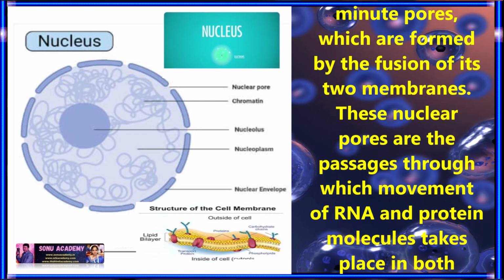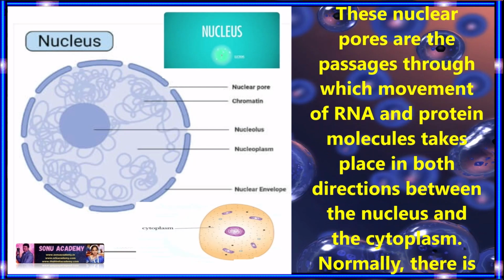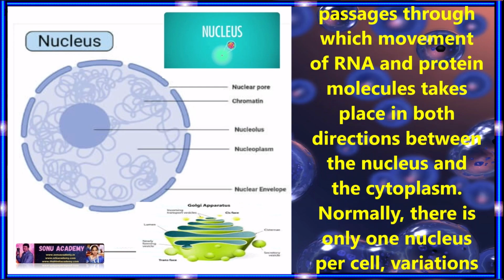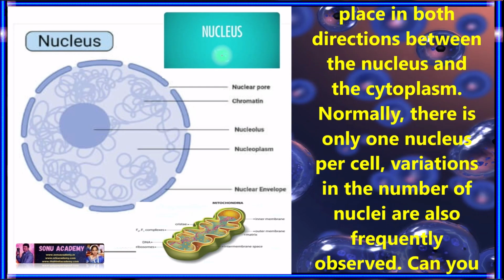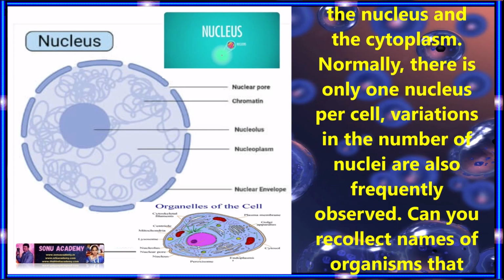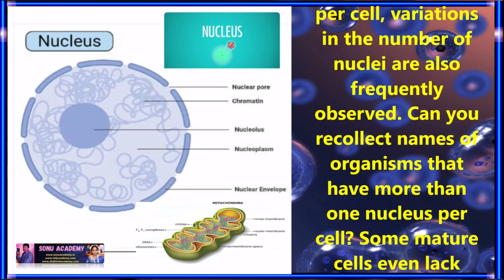These nuclear pores are the passages through which movement of RNA and protein molecules takes place in both directions between the nucleus and the cytoplasm. Normally, there is only one nucleus per cell. Variations in the number of nuclei are also frequently observed.